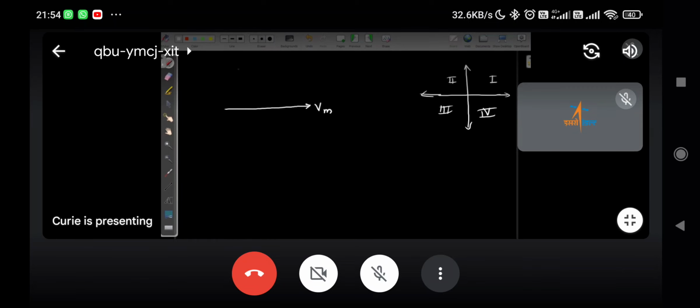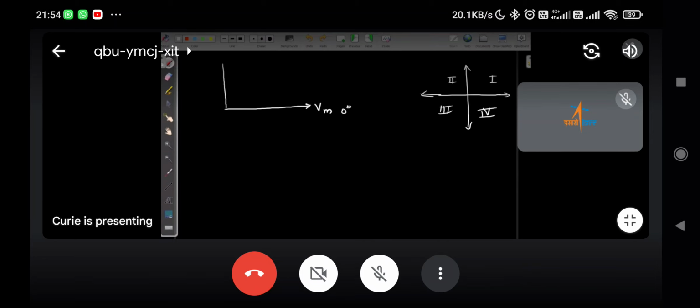Dheeraj, are you there? Yes, sir. Now we are trying to draw the phasor diagram. The circuit voltage I have represented by a horizontal line. That means it is 0 degree in the phasor. Now, the current waveform, where does it come? In the first quadrant, sir. Yes, upper side. Why should it come upper side? Sir, because current is leading by 90 degrees.